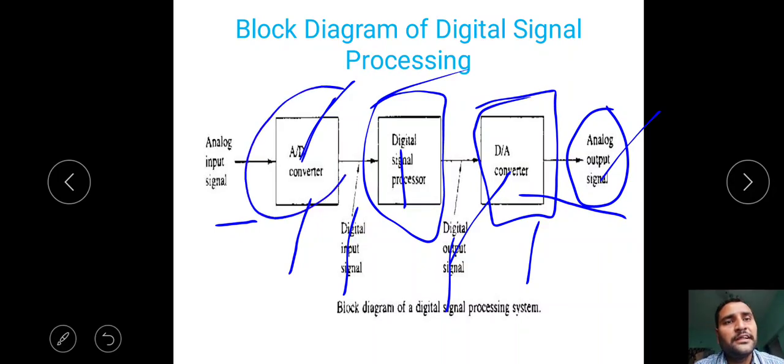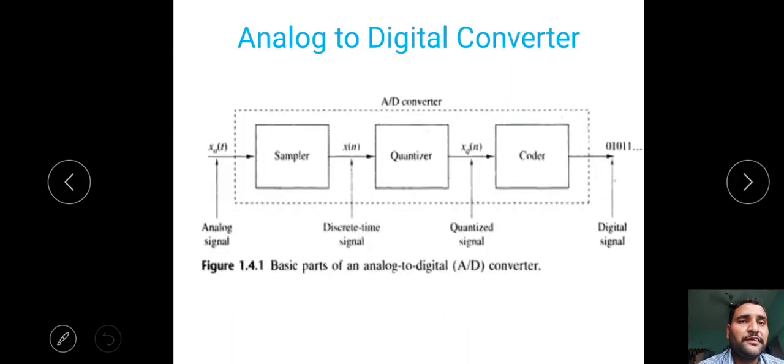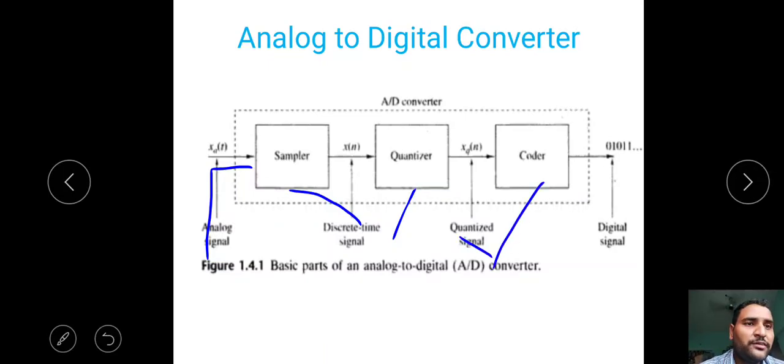Sir, what is the internal diagram of A to D converter? Let's see. Simply this one is the A to D converter. First we have given analog input signal to sampler. You know that sampling theorem. Sampling theorem converts analog signal to discrete time signal, not digital. That sampler will convert into discrete time signal. That should be given to quantizer to get the quantized signal, that is xq of n. Then that xq of n is given to some coder to get the digital signal. Okay, x of n is the discrete time signal, digital signal is simply zeros and ones. To get that one, we use quantizer and coder. This is the entire block diagram of A to D converter.